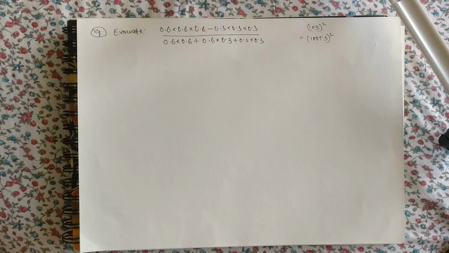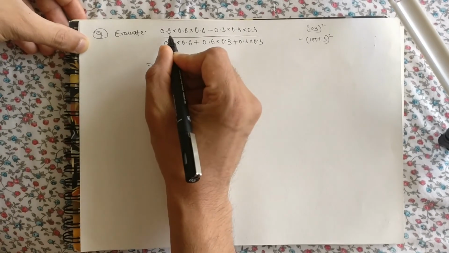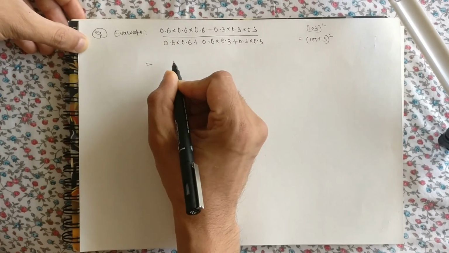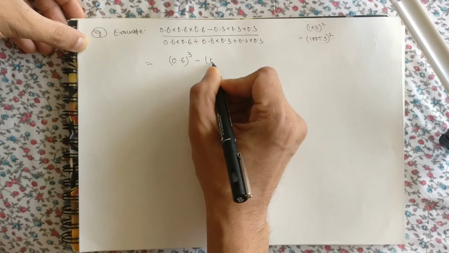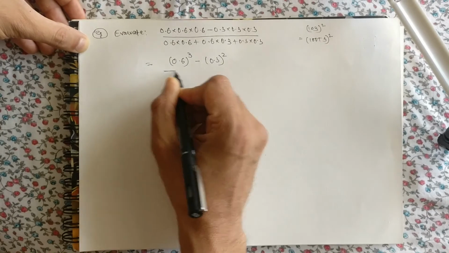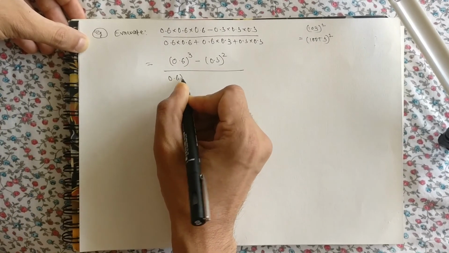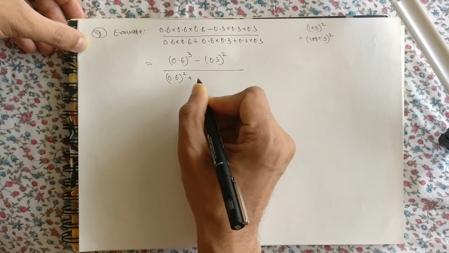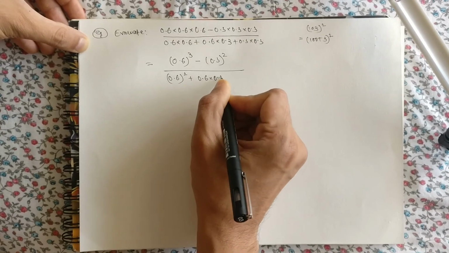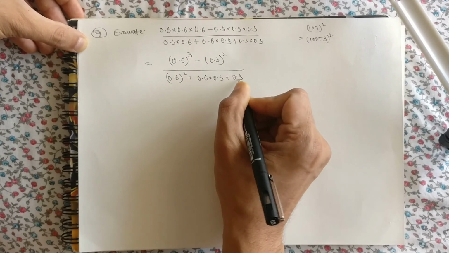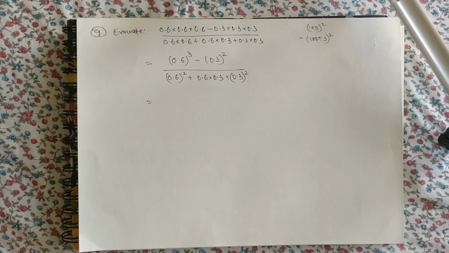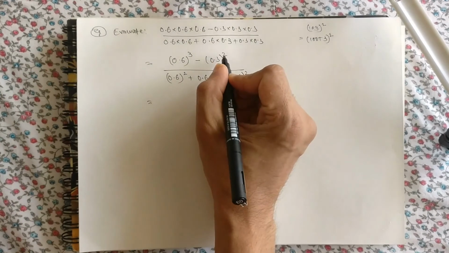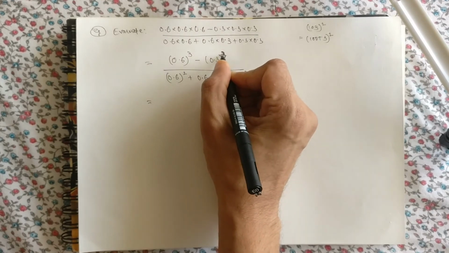Listen to this, okay? How to solve this? 0.6 into 0.6 into 0.6 is 0.6 the whole cube minus 0.3 the whole cube, the whole upon 0.6 the whole square plus 0.6 into 0.3 plus 0.3 the whole square. I'm sorry that I just wrote square here, it is cube.